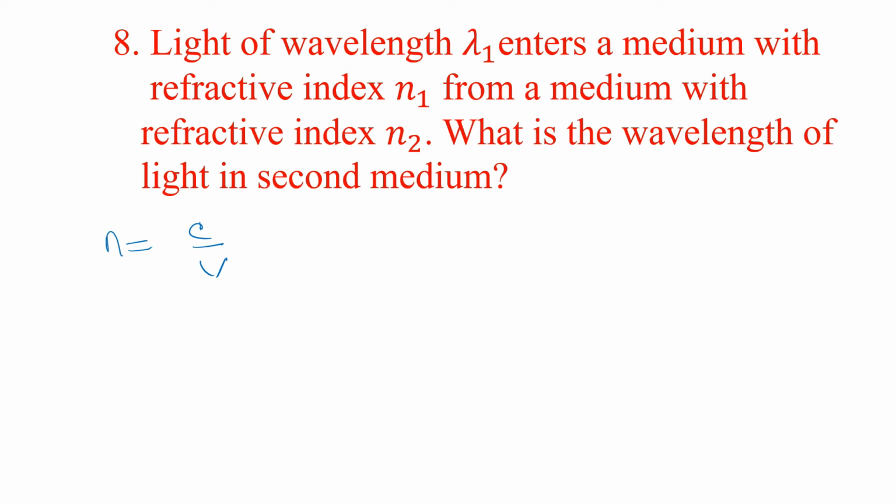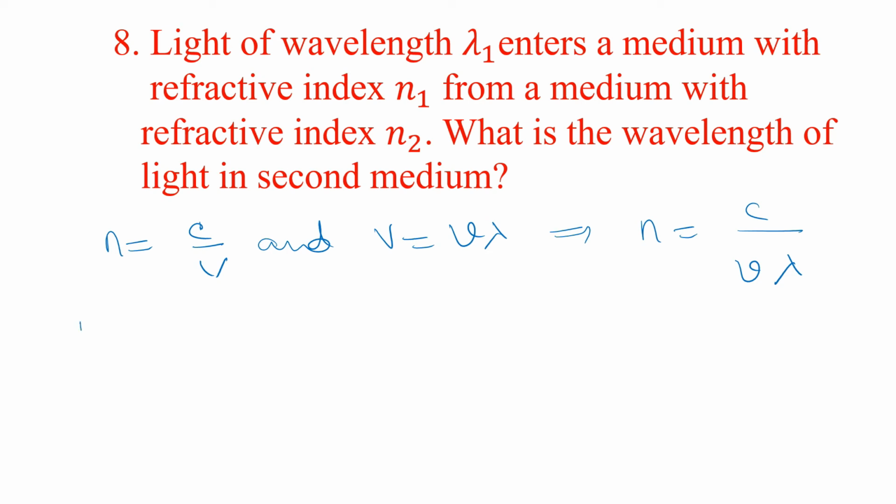Now here, wave velocity v is equal to nu into lambda. So from this we are writing n is equal to c by nu lambda.